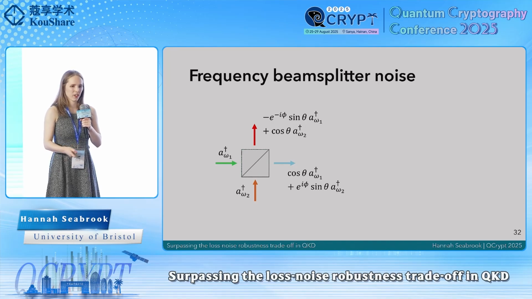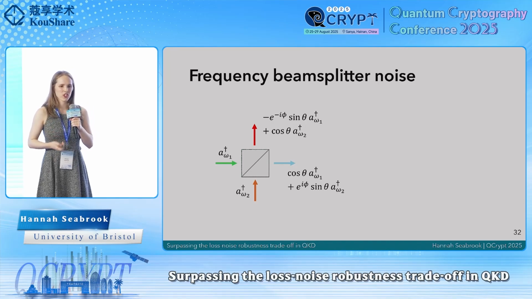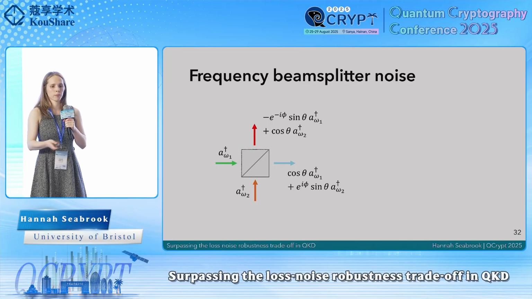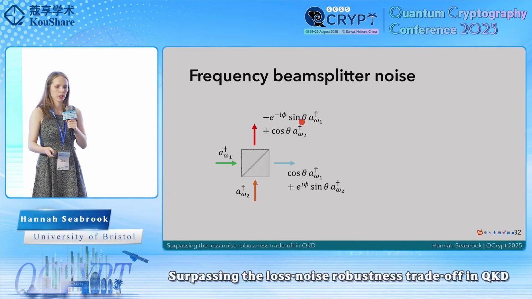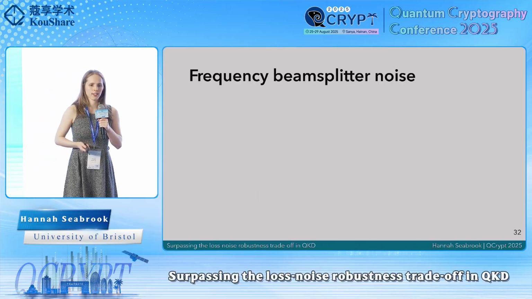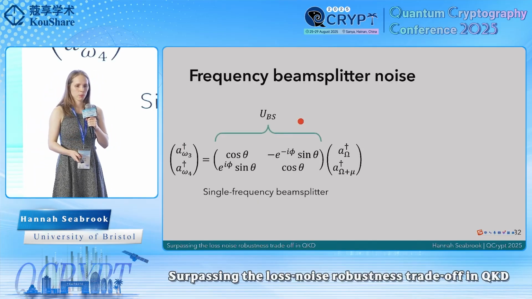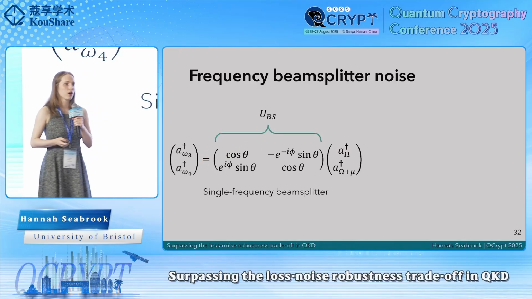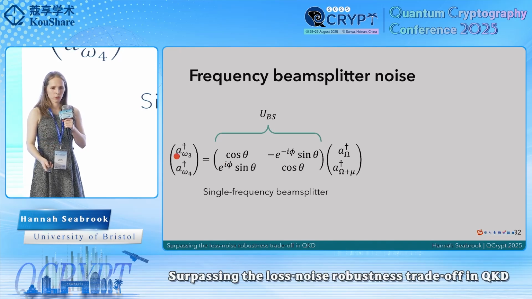I've drawn it here in the spatial modes just to make it a bit more visual, but essentially the frequency beam splitter will act on these frequency modes so that the input state will be output into a superposition of belonging in these two modes, omega 1 and omega 2. We can now write this as a matrix, parameterized by some angles theta and phi, which represent rotation angles on the single frequency Bloch sphere. And now we've relabeled these as acting on modes omega and omega plus mu.